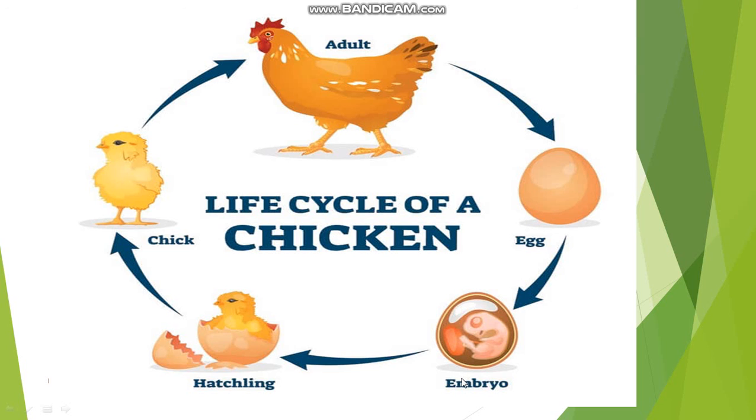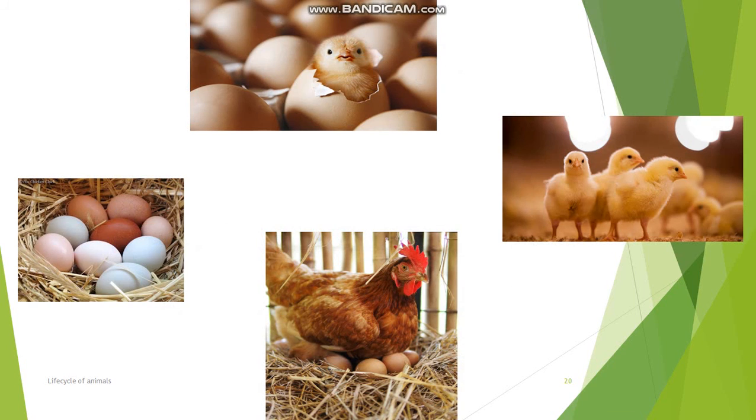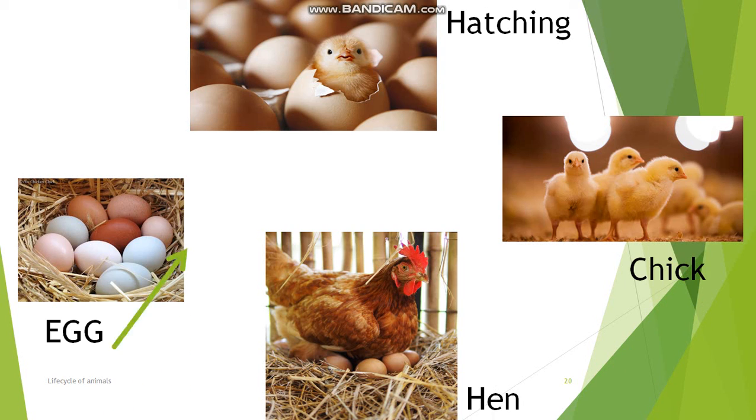Egg is converted into an embryo, and then the embryo is hatching, and it is converted into a chick, and the chick is converted into an adult. Look at this picture. First is egg, then hatching of egg, chick, and then hen.